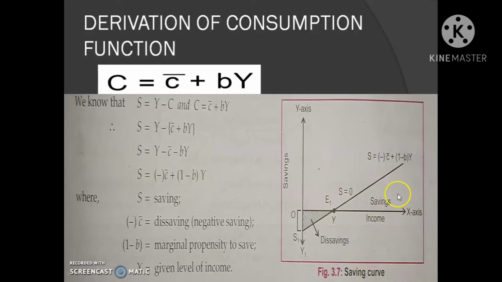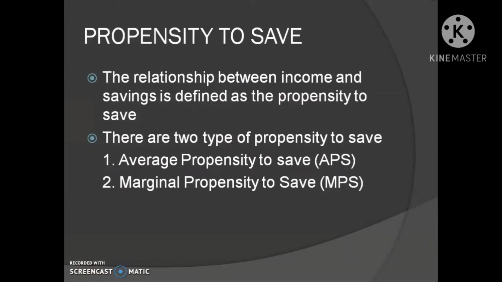Okay, this portion represents savings, and 1 minus B represents marginal propensity to save, or the slope of the saving curve. So what do we mean by marginal propensity to save? Before that, we have to know about propensity to save. What do we mean by propensity to save? The relationship between income and saving at a different level of income is defined as the propensity to save. It is similar to propensity to consume.